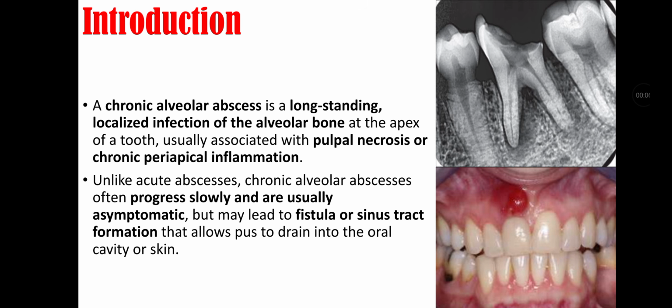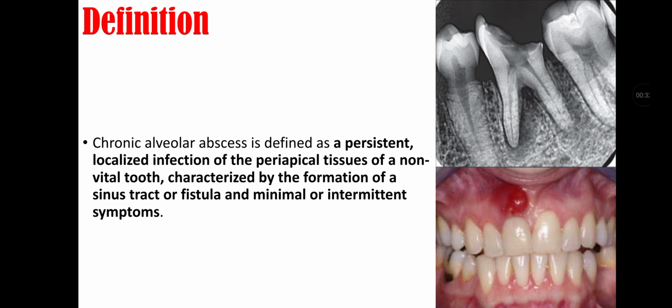So let's start our topic with introduction. Chronic alveolar abscess is a long-standing localized infection of alveolar bone at the apex of the tooth. It is usually associated with pulpal necrosis or chronic periapical inflammation. Unlike acute abscesses, chronic alveolar abscesses often progress slowly and are usually asymptomatic, but may lead to fistula or sinus tract formation that allow pus to drain into the oral cavity or skin.